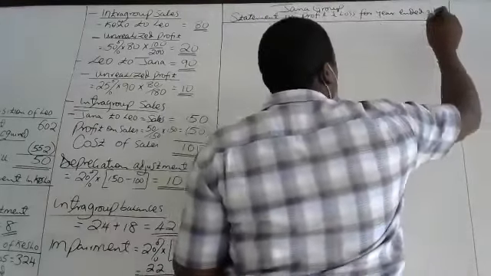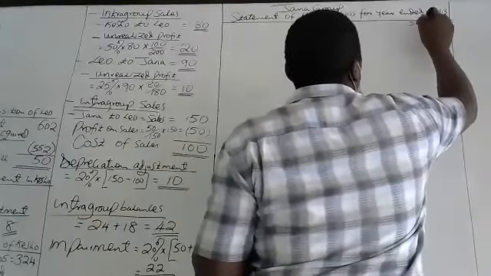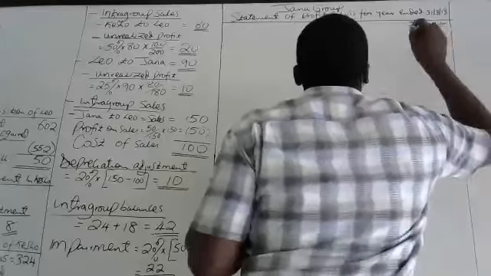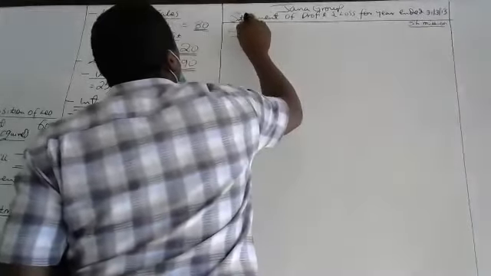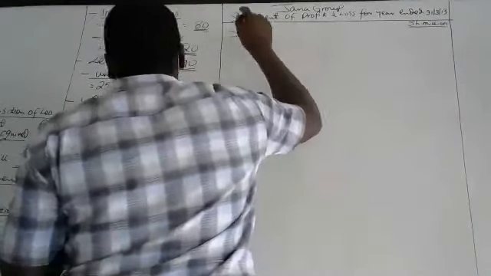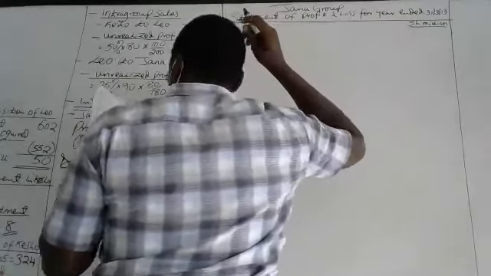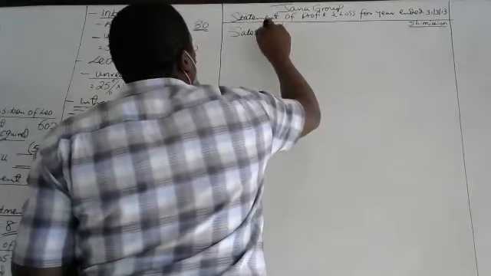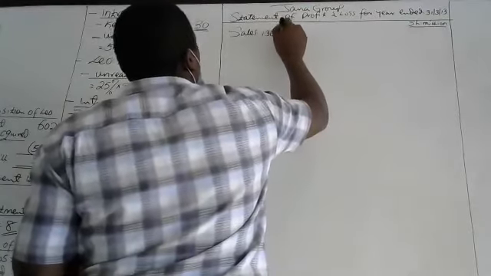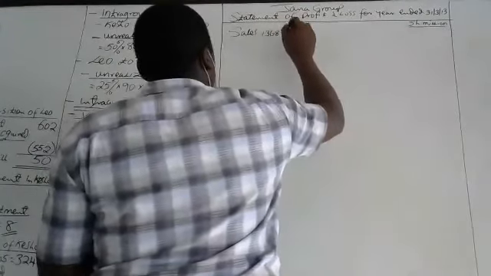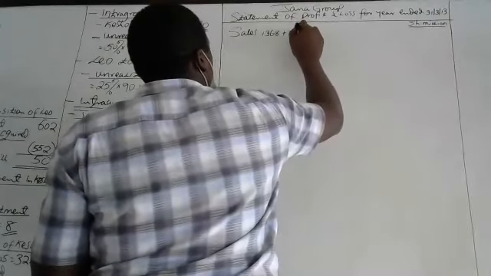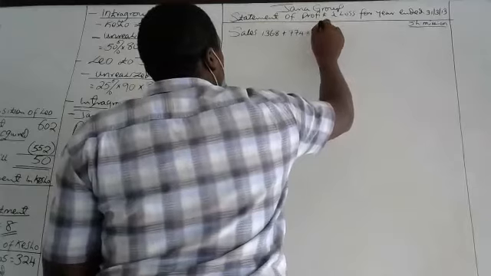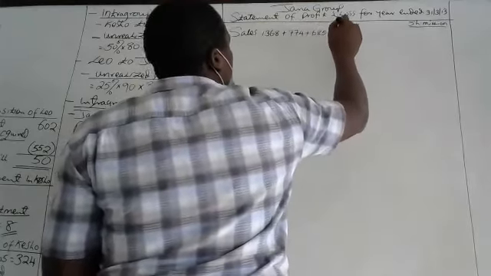So if we were to present the sales, we would present what? Parent 1368, is it? Plus subsidiary 774 plus subsidiary 685, is it?